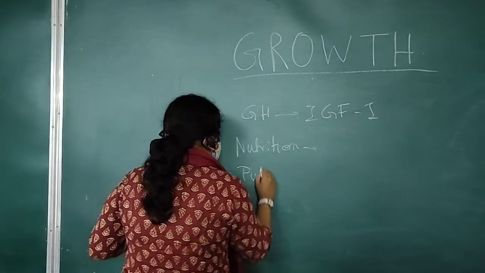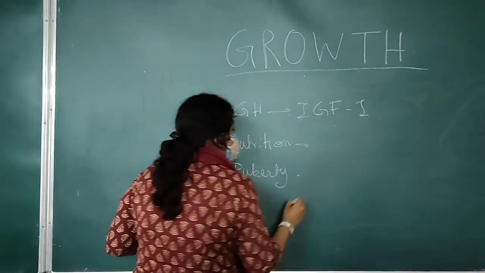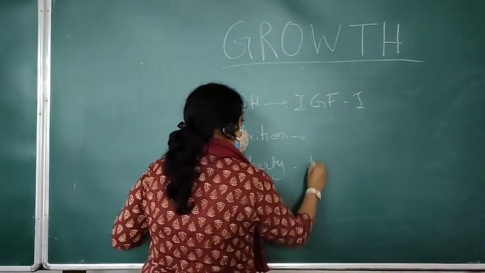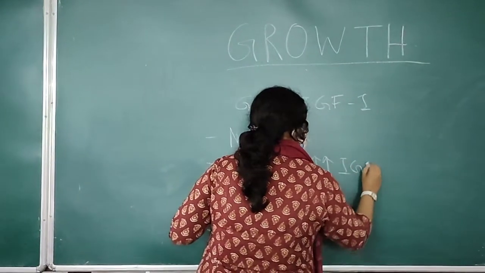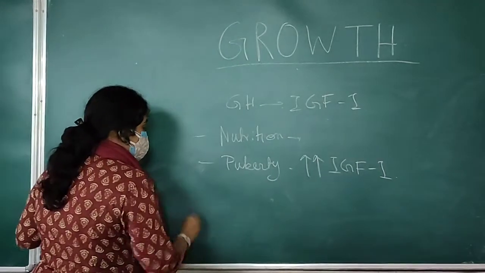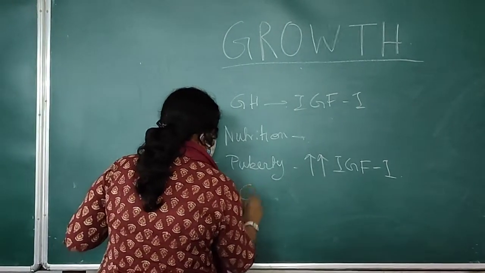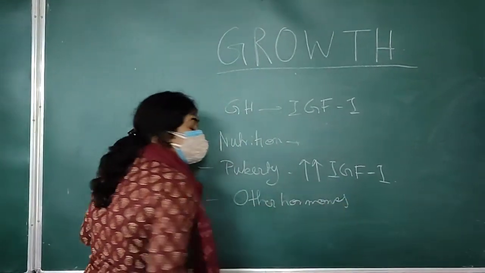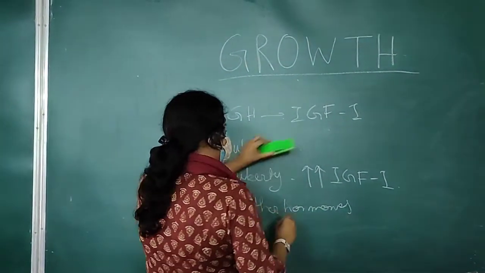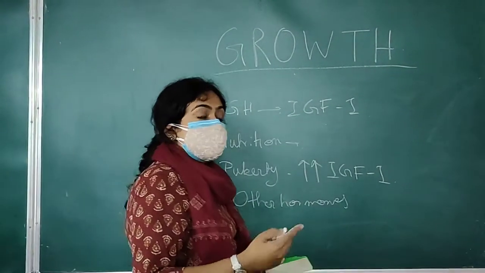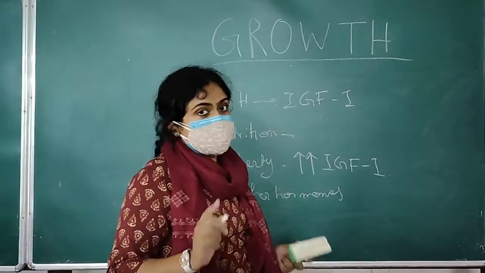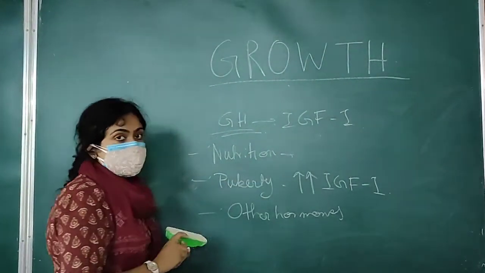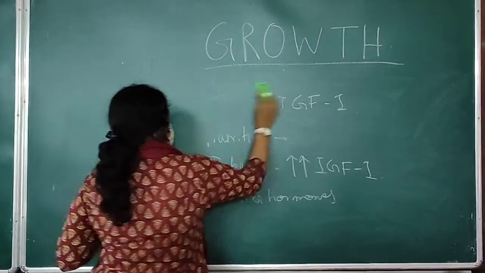Now coming to puberty. At puberty, growth hormone increase is at a moderate level, but there is a rapid surge of IGF-1, and that obviously plays a part in the pubertal growth spurt. And other than that, there are other hormones like testosterone and estrogen. They also help IGF-1 secretion from local tissues like ovary and testes. So there are other hormones, puberty and nutrition, other than GH, which can control the secretion of IGF-1.